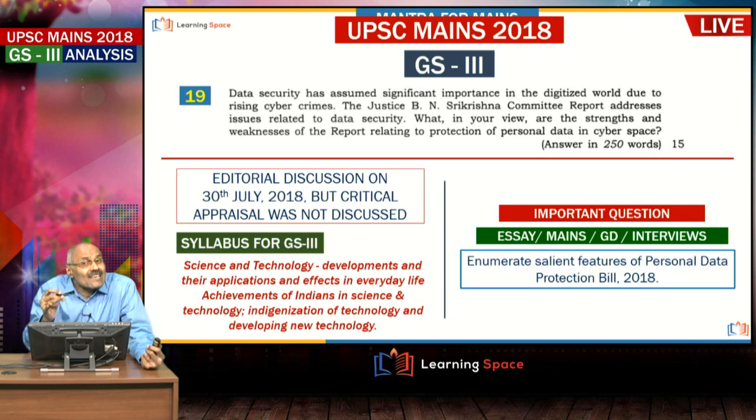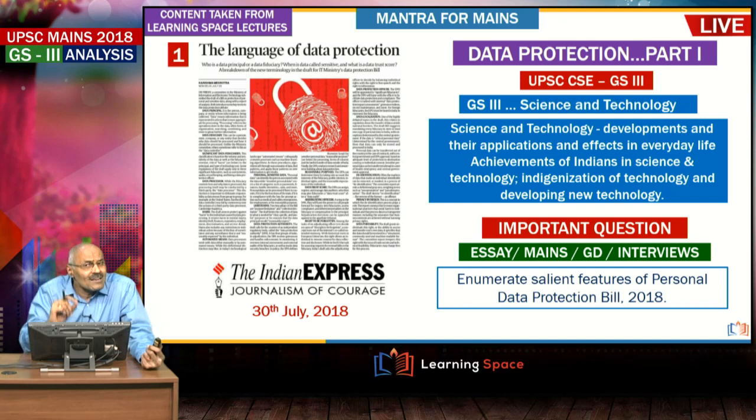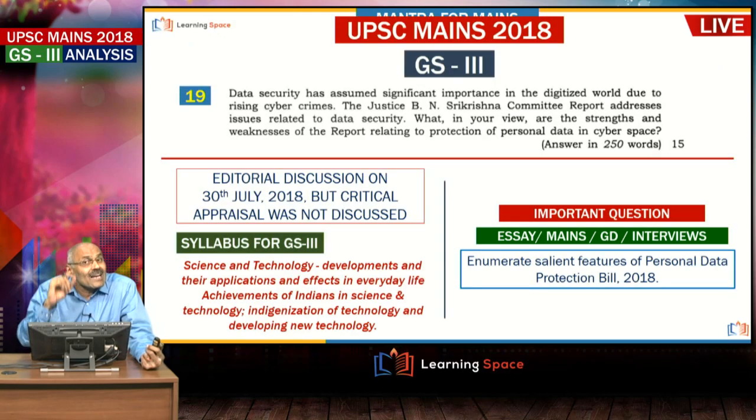Then data security. This is in fact in the news. What I have done is, in fact, a mistake. I brought forward, that means we discussed, one article, one editorial on the salient features of the Personal Data Protection Bill, and I told you in the second part I am going to cover the critical appraisal.